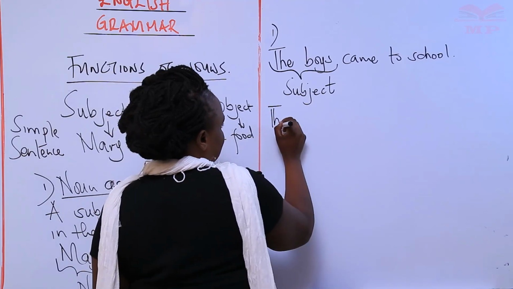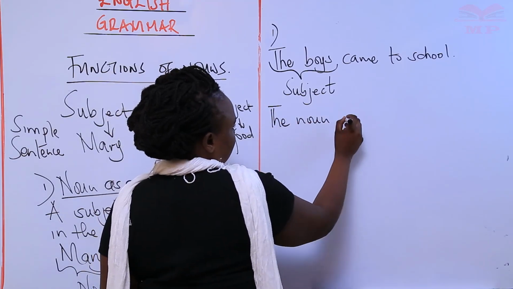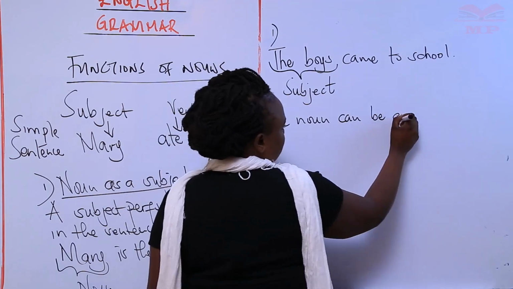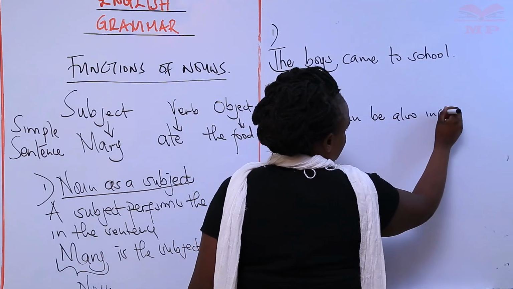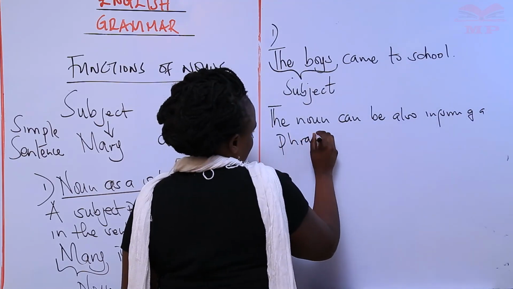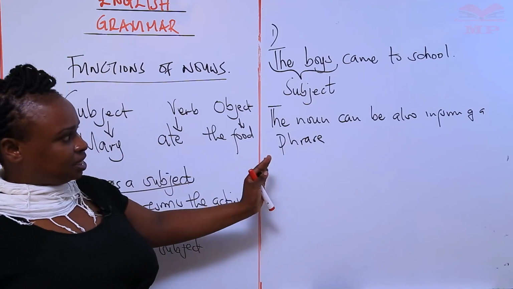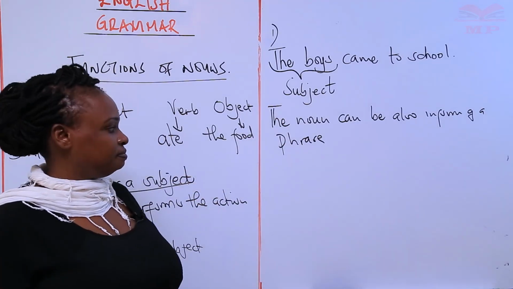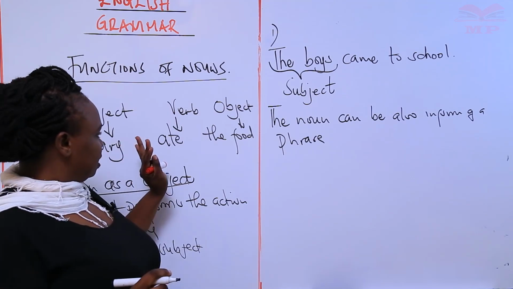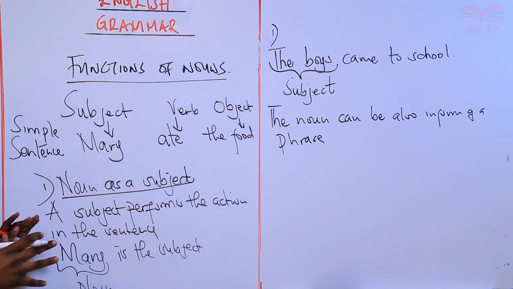Remember, the noun can also be in the form of a phrase. Okay, so that we have the boys as a noun phrase that is functioning as a subject. Okay, so we've learned that the noun can function as a subject in a sentence.